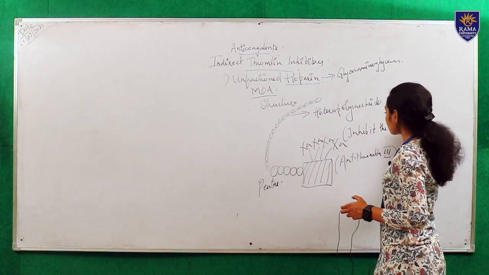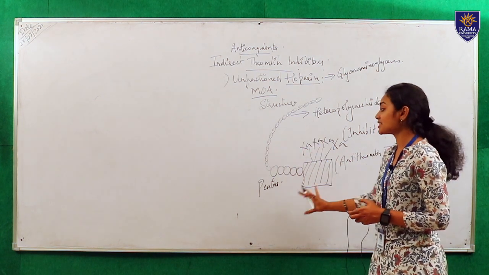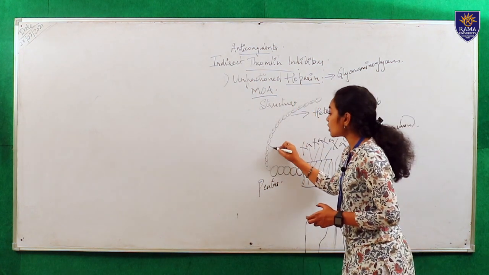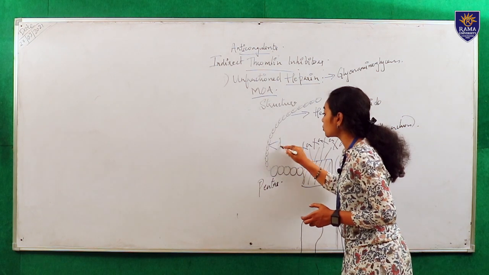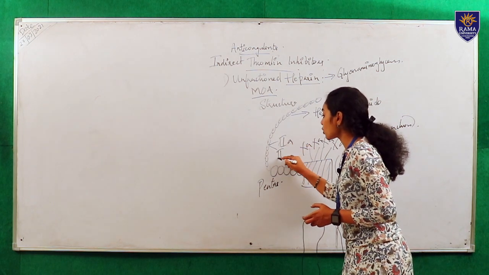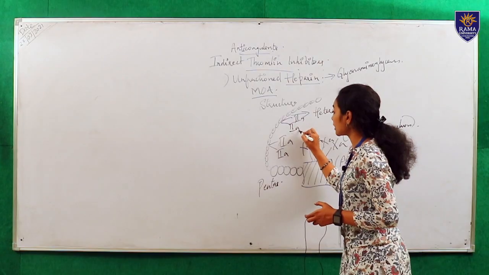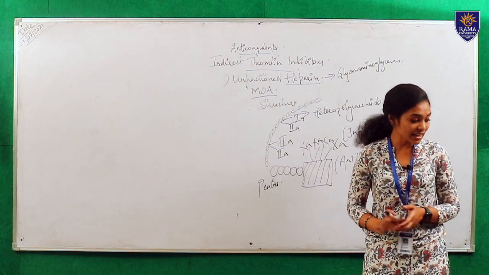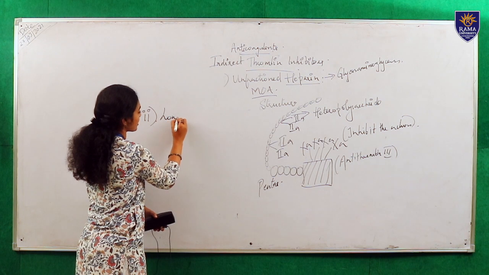It will bind with the 10A, and it will inhibit the action of clotting. So this is the basic mechanism, and in unfractionated heparin, this will also facilitate the breakdown of 2A factor, which is known as the thrombin factor in the coagulation cascade. So this is the basic mechanism of unfractionated heparin. Now the second one is low molecular weight heparin.